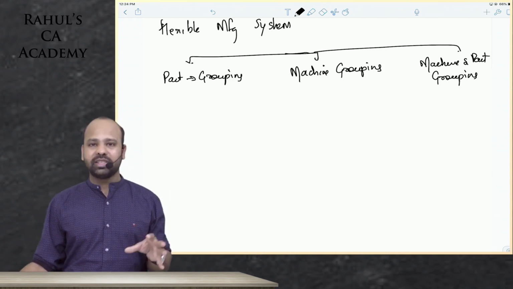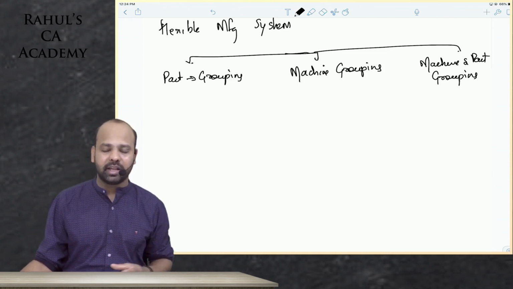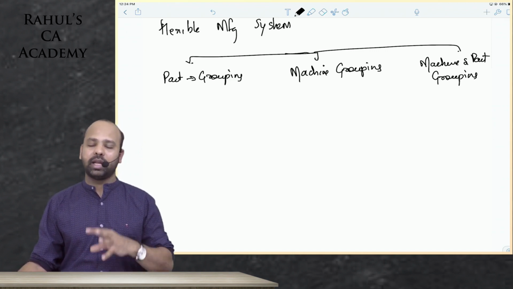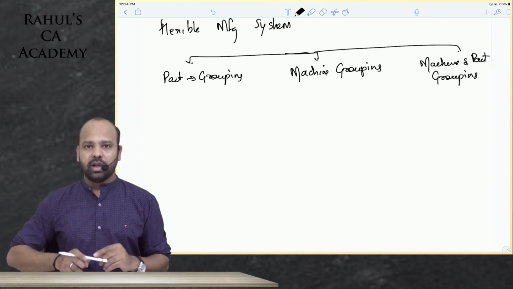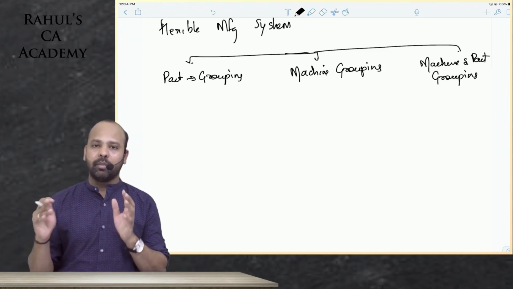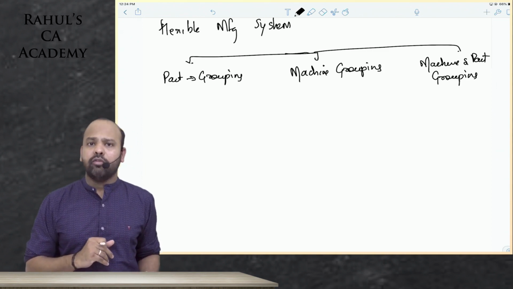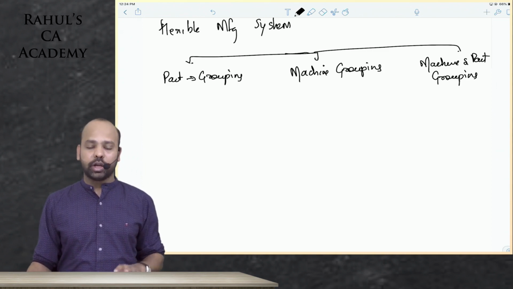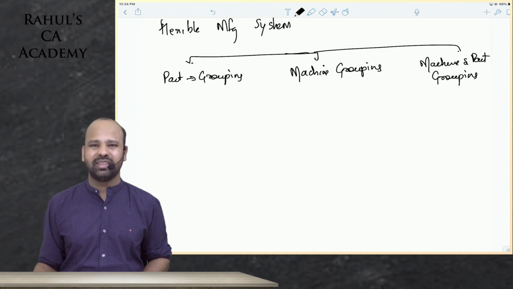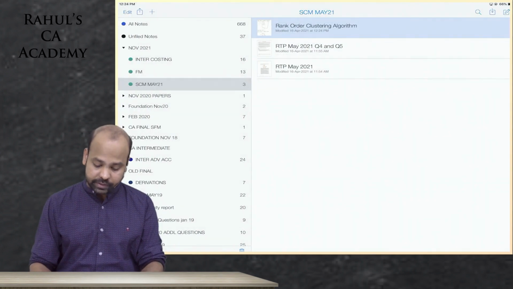You either have grouping only on the basis of parts, as to which part requires which machining operation, or the similarities between parts, or you have it only on the basis of equipment, whether they have similar operations being performed, and then finally a combination of machine and parts. What we are trying to do here is identify a combination of machine and part, as to which machine cell should have which parts allocated. On that basis, we will group them together to form a working cell. This is what the rank order clustering algorithm is all about. It is pretty simple, guys.